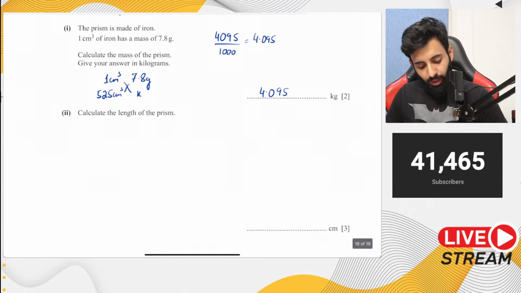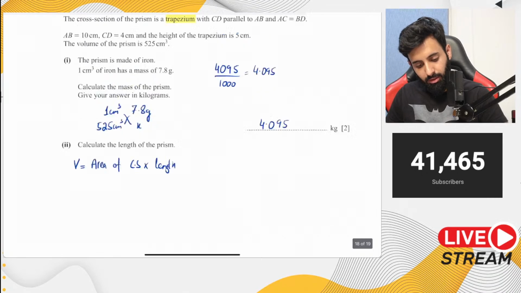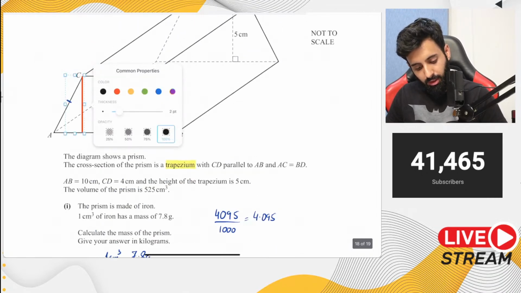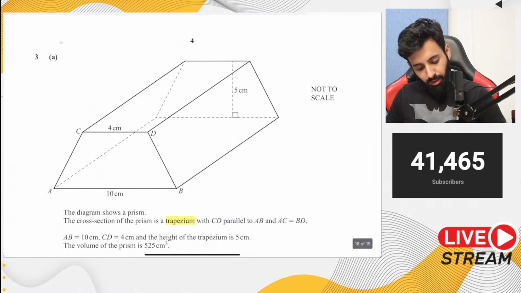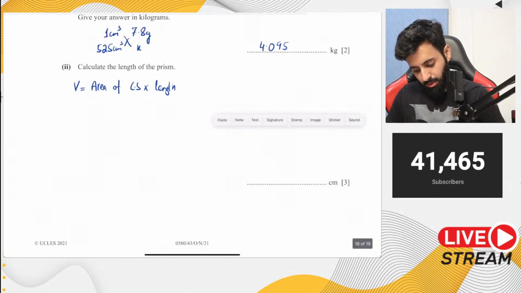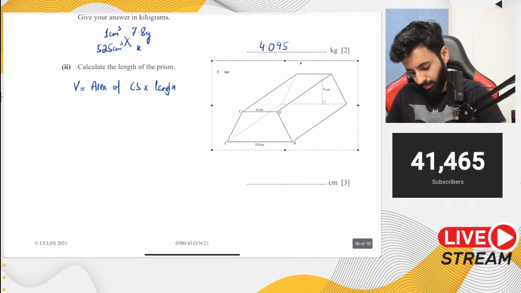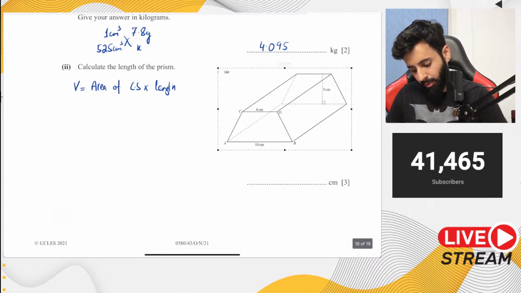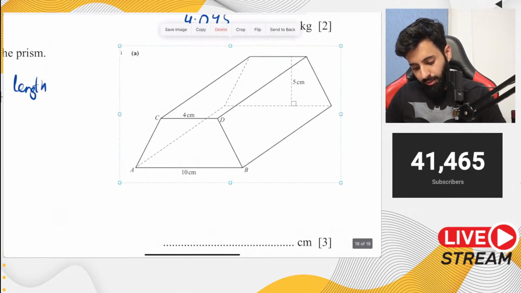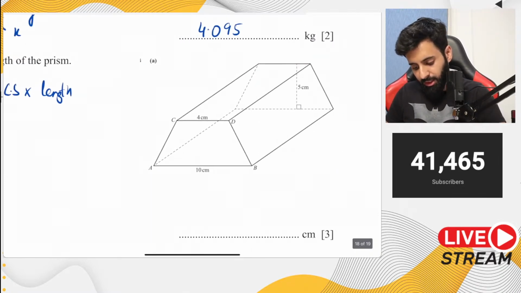So first of all, the volume of this prism will be equal to the area of cross section multiplied by the length. Okay, so I'm just going to quickly copy this and bring it over here. Now, if I want to calculate the length of the prism, that means this length right here. This is what we have to calculate.